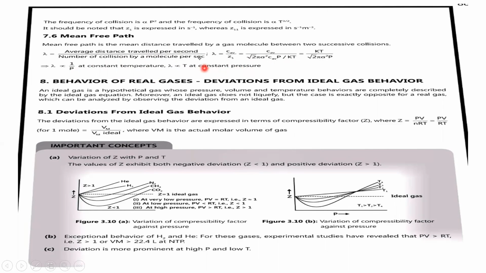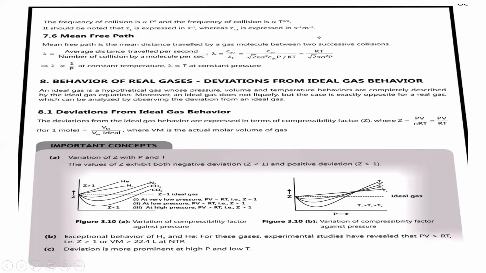So this is the end of kinetic theory of gases. Before going to behavior of real gases and deviations from ideal gas behavior, we will now discuss problems based on kinetic theory of gases.